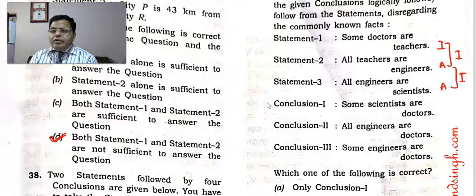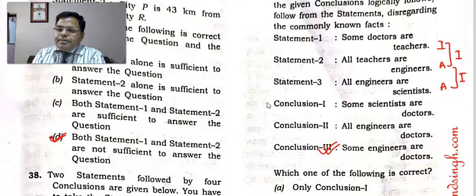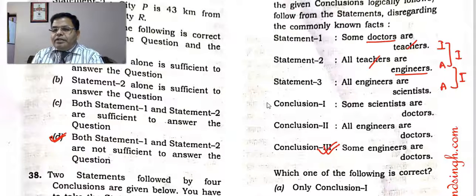No, there is no conclusion here. And the converse is some engineers are doctors. So 3 is correct. Some engineers are doctors can come from the first two statements. Some doctors are engineers, the middle term teacher is distributed, so the conclusion is definitely there. Some doctors are engineers, and the converse of that is some engineers are doctors.